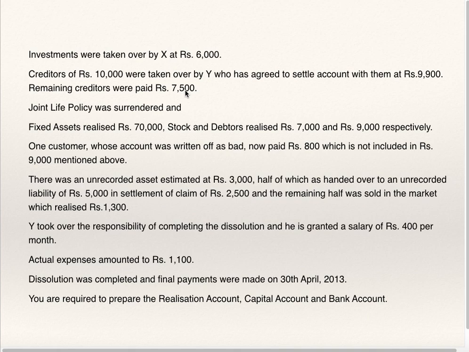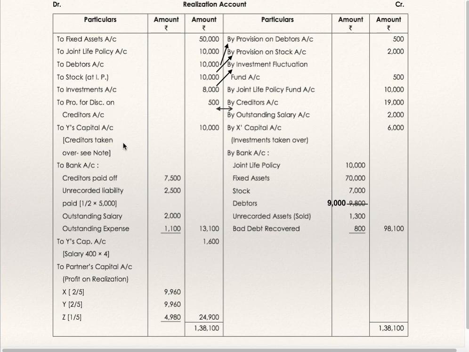Bank account credit, realization account debit. Realization account to Y's capital account 10,000 taken over by Y and bank account creditors paid off 7,500. You will get this on the credit of bank. You will get this on the credit of Y's capital account.